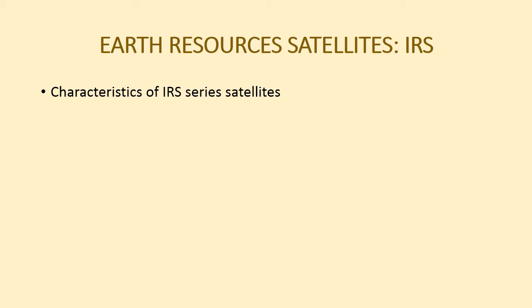WiFS sensor was multispectral with 2 bands having 189 meter resolution and 810 kilometer swath with a revisit time of 5 days, while LISS3 multispectral, 4 bands, actually 3 bands of 23.6 meter resolution and 1 band of 70.8 meter resolution.